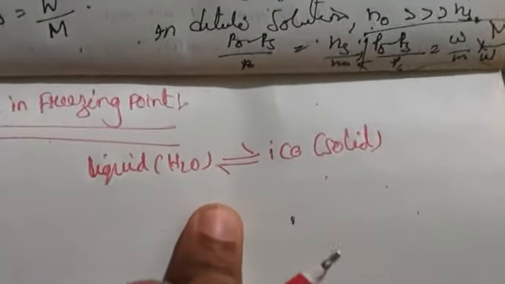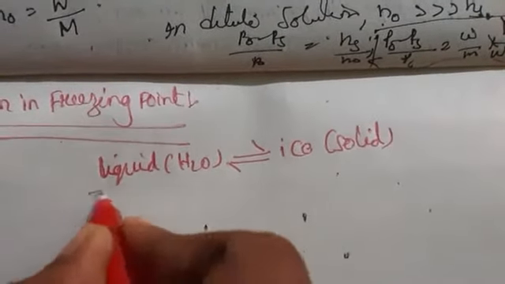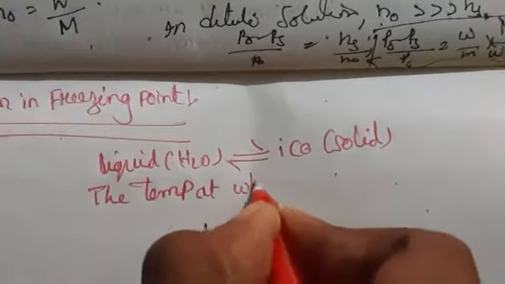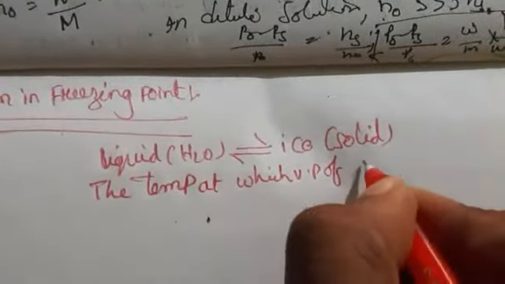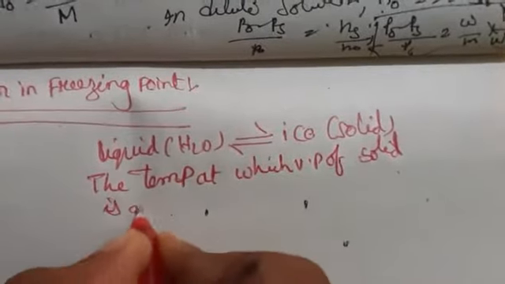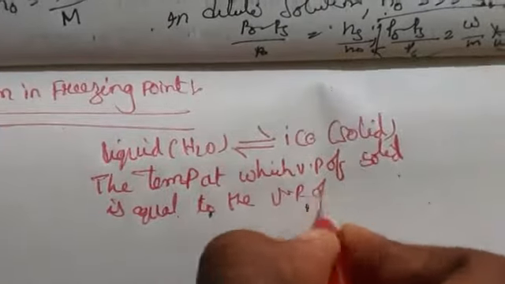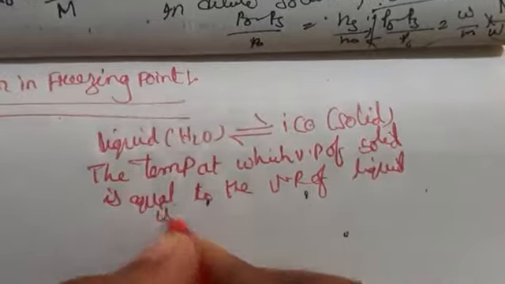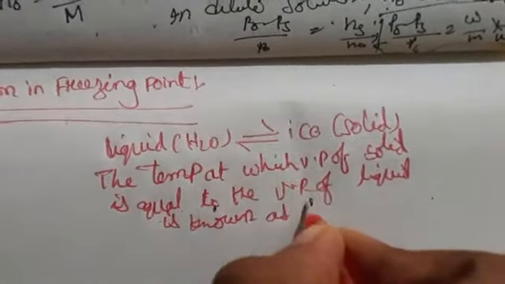So freezing point is nothing but the temperature at which the vapor pressure of solid is equal to the vapor pressure of liquid is known as freezing point.